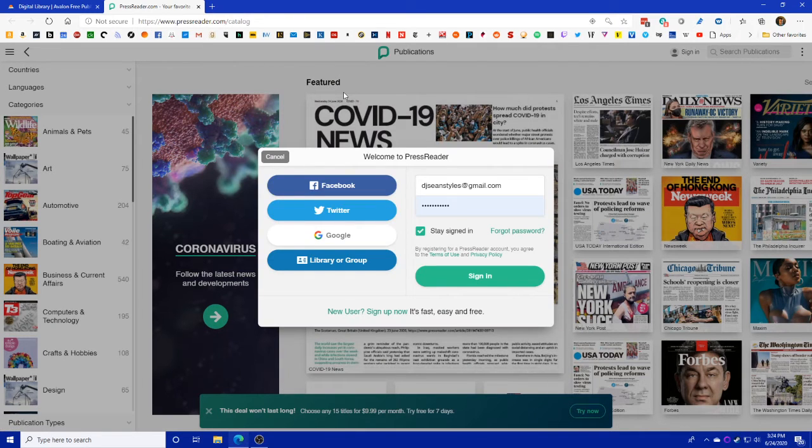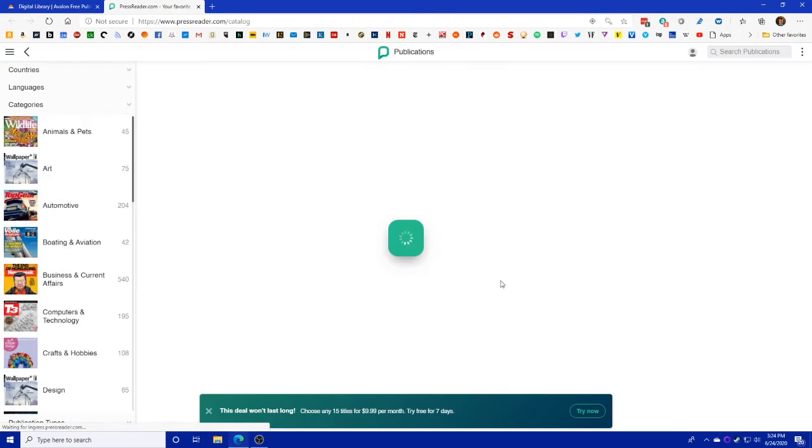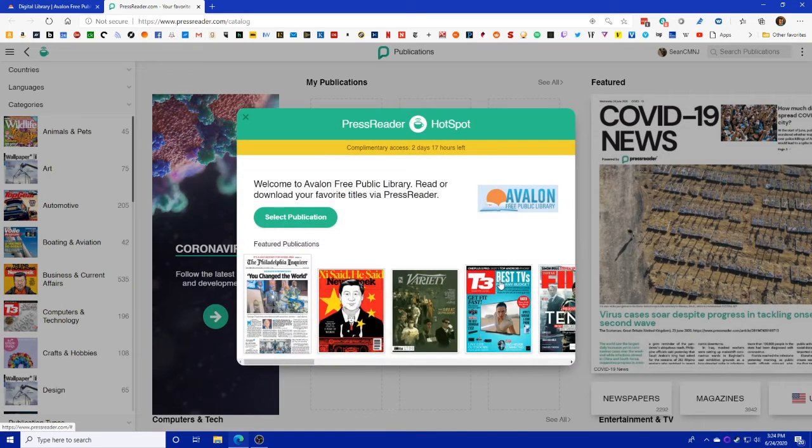You would have to do that again every 30 days. It would be the same thing. You would just click on library or group and enter that info again. But in that case, you would not have to create a new password. You would just use the existing one, and then you would be okay. I should still be registered, so let's go ahead and hit sign in. And that should take me in.